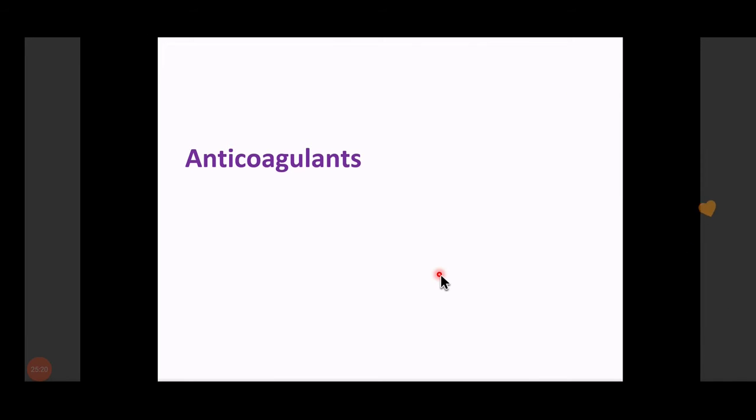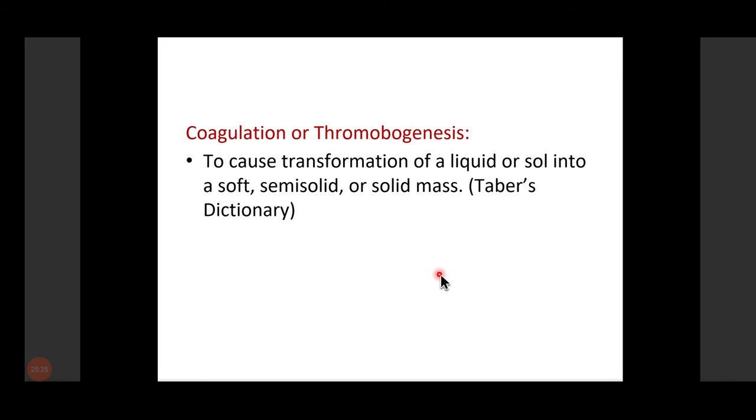So now another topic is anticoagulants. So what is coagulation? It is basically the transformation of a liquid or solution into a soft, semi-solid or solid mass. तो coagulation सबको ही पता है कि अगर ब्लड का, हिंदी में बोलते हैं थक्का सा जम जाए, मतलब वो सॉलिड सा बन जाए, तो उसको coagulation या thrombogenesis कहते हैं.